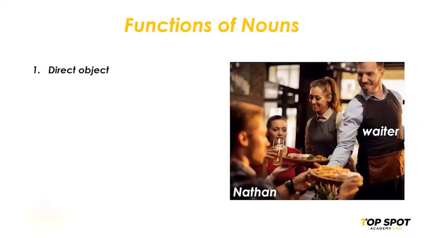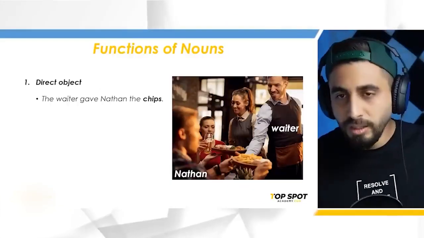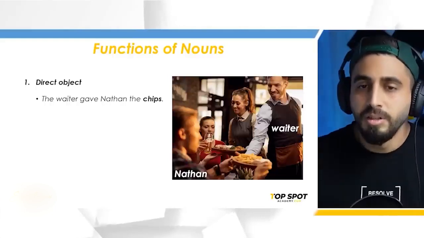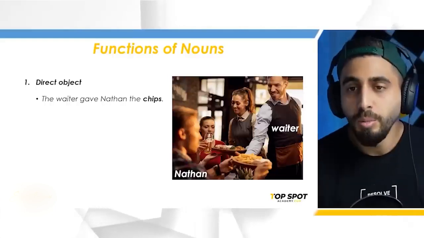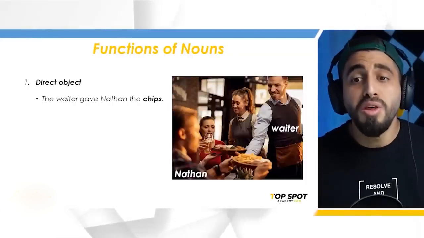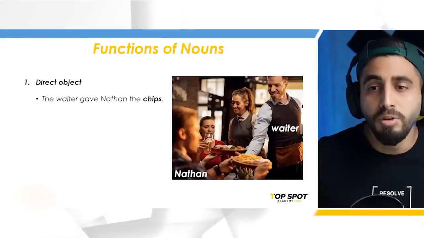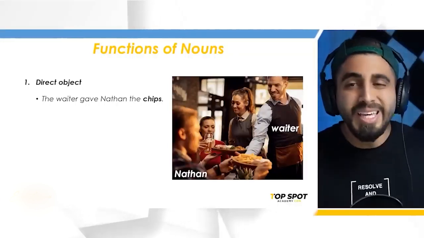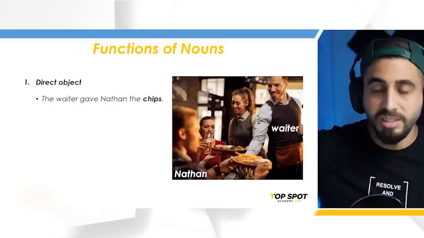Let me give you an example. The waiter gave Nathan the chips. So in this case, the waiter is the subject, gave is the verb, chips is the direct object. Why? Because it is the person or the thing that is receiving the verb. What is the thing that's being given? It is the chips. It's the main object.